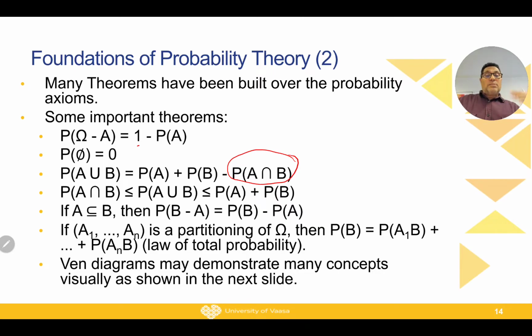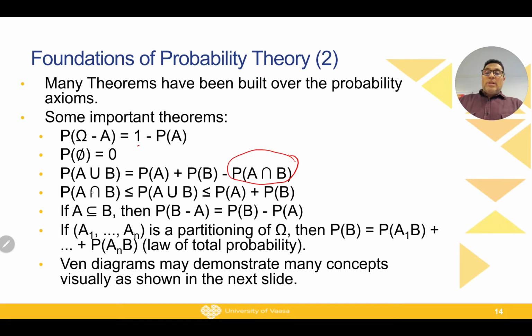When the probability of A and B is 0, we call them mutually exclusive events or disjoint events. So it means that A and B cannot happen together. If A happened, then B cannot happen. For example, what is the probability that you throw a coin and get head and tail at the same time? In this case, it is 0.